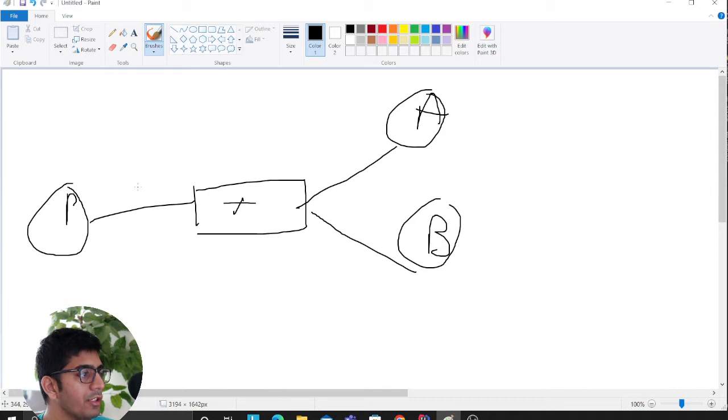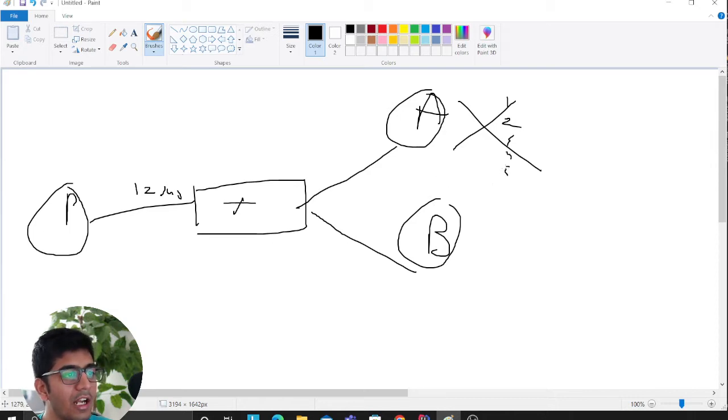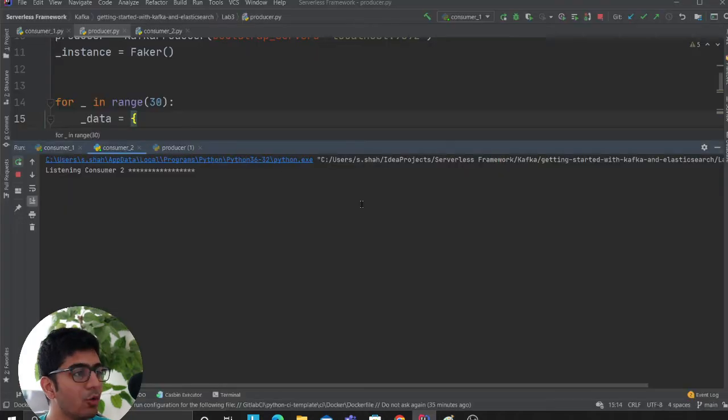I'm producing messages 1, 2, 3, 4, 5, and any one of the consumers will pick them up. Say the consumer went down, but the producers are still producing messages. Technically, consumer B should start from where consumer A stopped, right? In order to achieve this, you need to commit the messages.